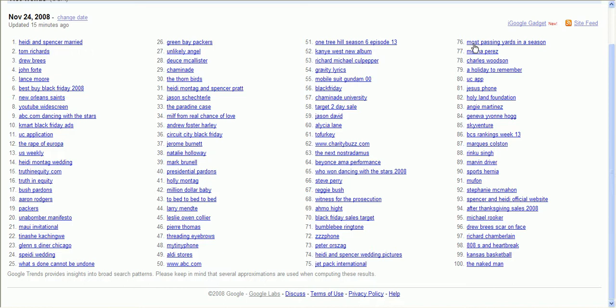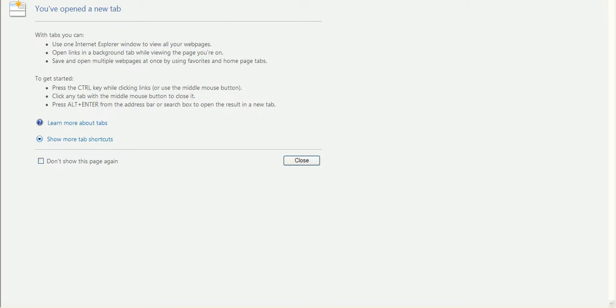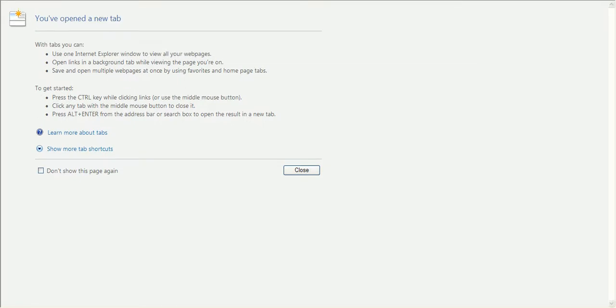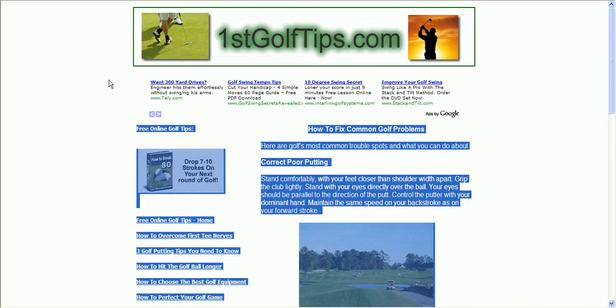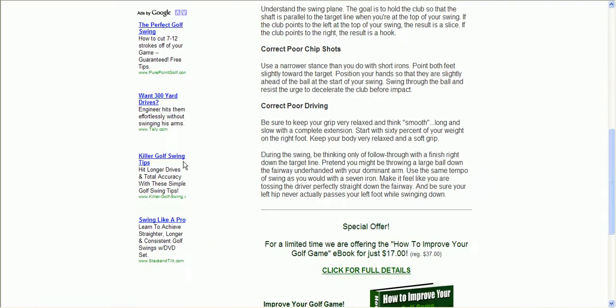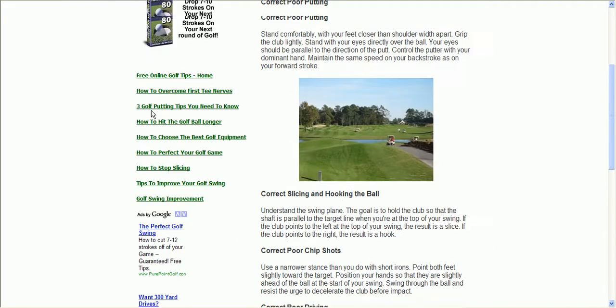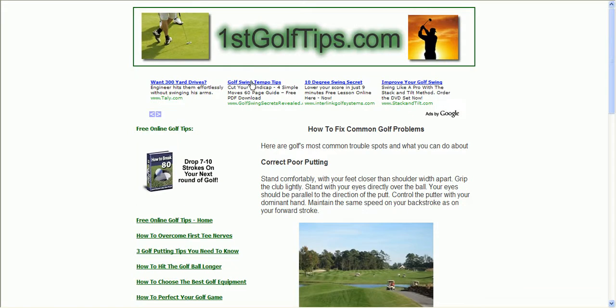There's a source of income out there called pay-per-click advertisements, and I'll just show you an example of a website that is using pay-per-click advertising. So this is one website that is an example. It happens to be a golf website, and you can see up here that there's these ads that show up, and if someone were to click on one of these advertisements while they visited this particular website, the owner of this website would make money on every single click. So they might make 5 cents a click, or 10 cents a click, or 30 cents a click, depending on how much money can be made from each click. And that's the method of monetization.